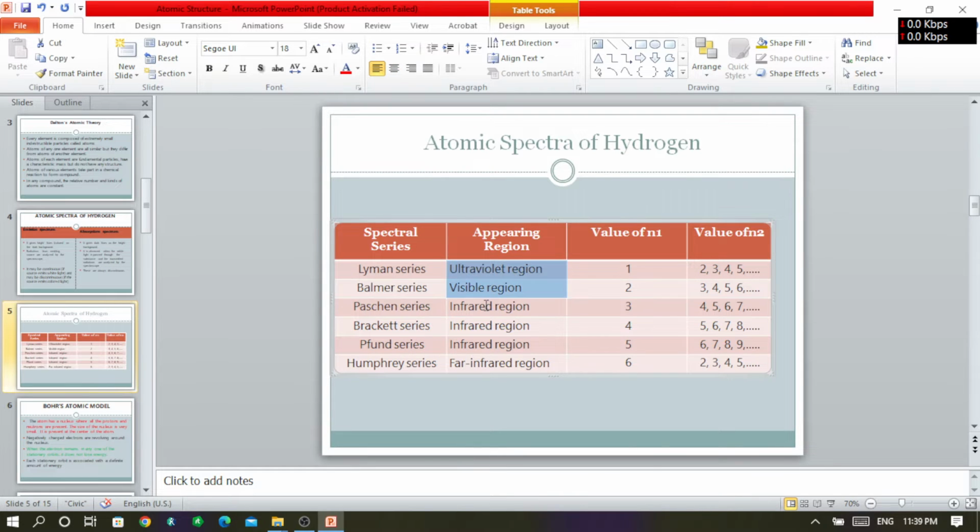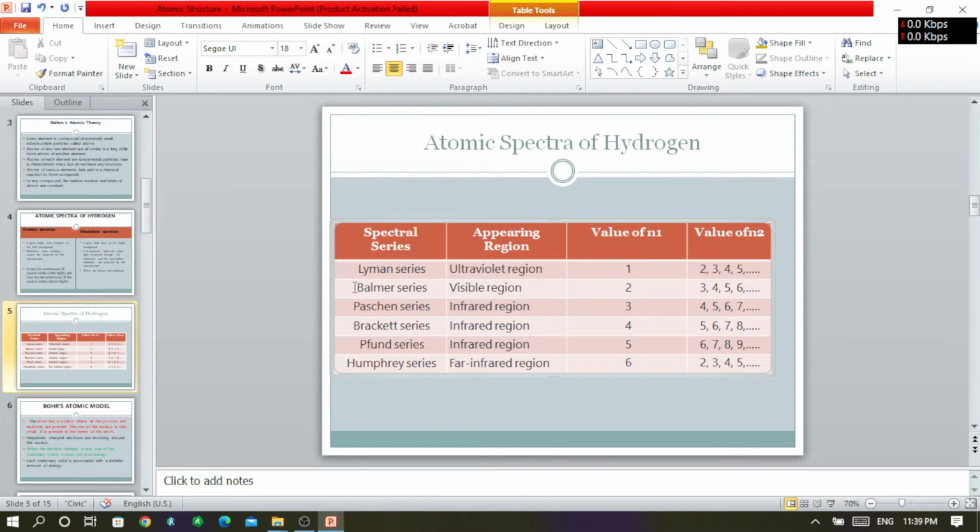These are the regions where these series are observed. And in the next table, these are the ground state values, or n1 values, for each particular series.